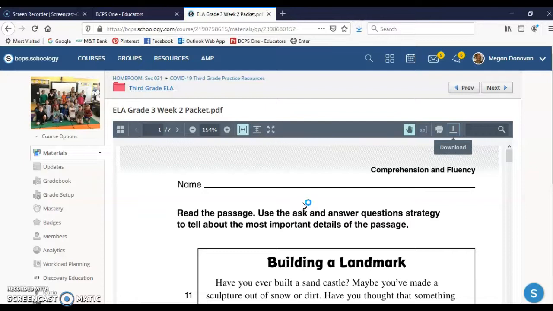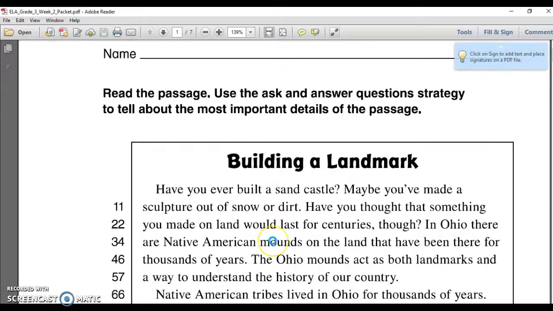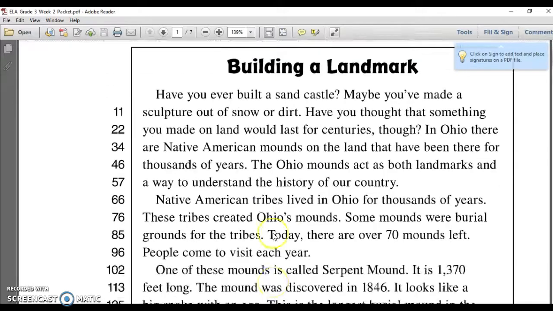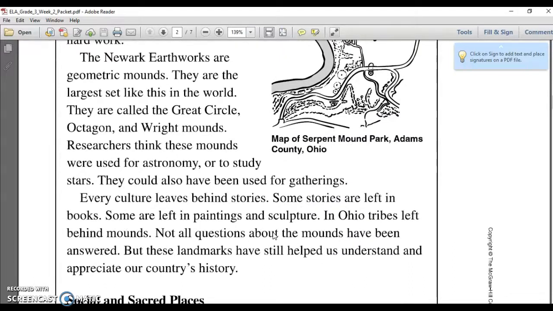And this week's packet is similar to last week. It has readings with comprehension and also works on fluency. So let's go by it step by step. You're first going to start by reading this passage, and then at the end of this passage, you're going to answer some questions about the most important details of the passage. As you go along, you'll read through this passage.